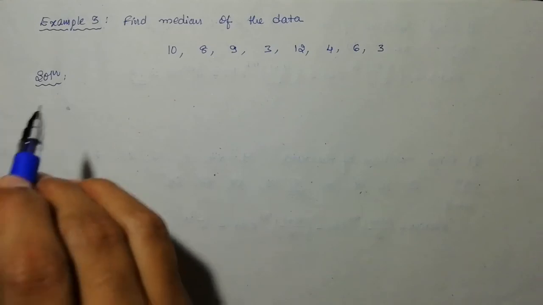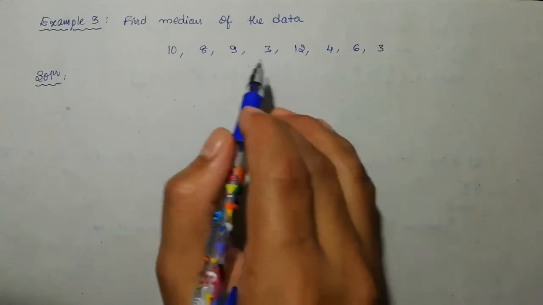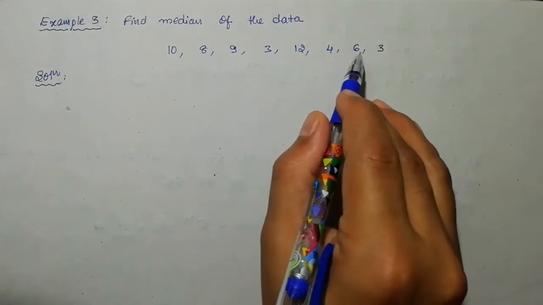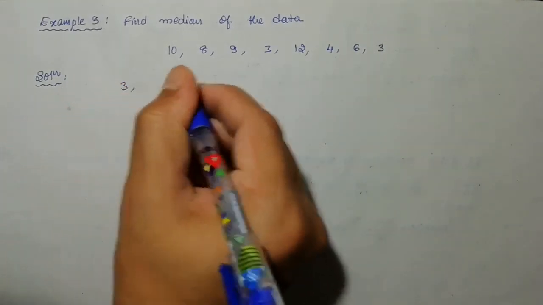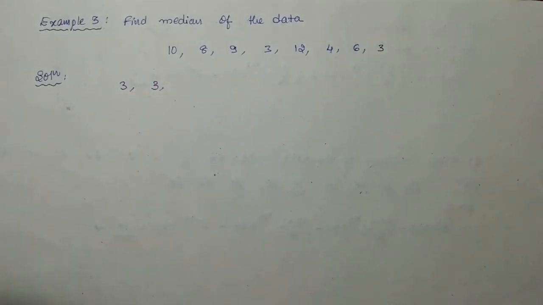Now first I'm going to arrange all these observations in ascending order. So what is the least observation? 10, 8, 9, 3, 12, 4, 6, 3. 3 is the least one. So first I'm going to write 3, but 3 appeared two times, so I have written 3 two times.